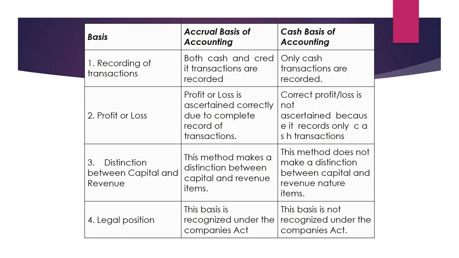Whether cash is paid for expenses or not, these are to be recorded under accrual basis. In cash basis, all expenses are recorded on cash basis, whether they relate to the current period of accounting or not.